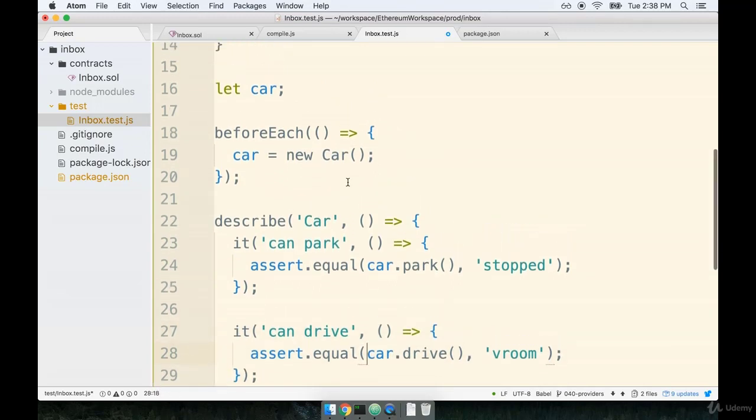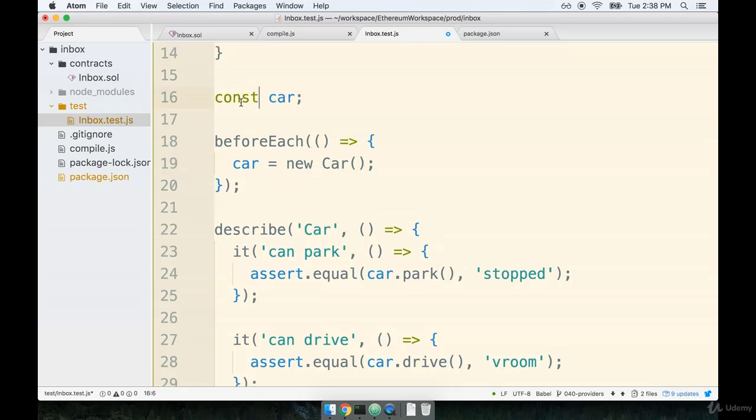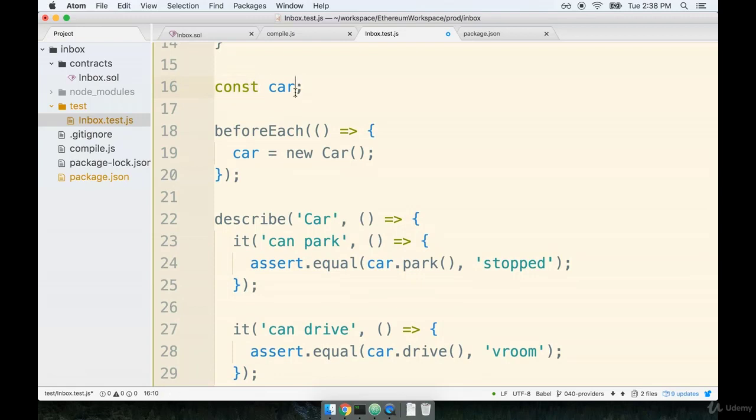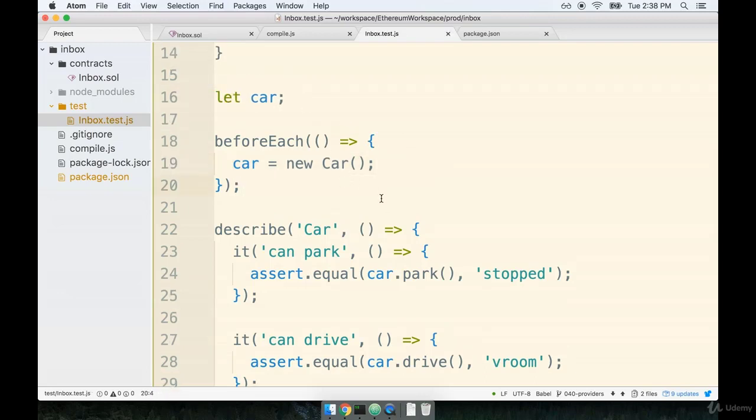So the entire trick here is to just understand that we need to define our car variable ahead of time and specifically define it with a let keyword. We're using let here because we're going to change the value of car. If we had used const, remember const is short for constant, and in this case, car is not constant. As our code runs, we're going to reassign the value that car holds. So we definitely want to use let here.